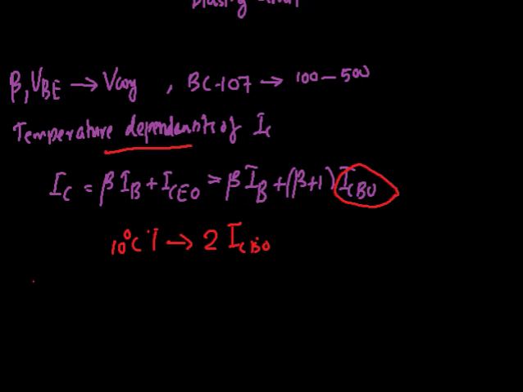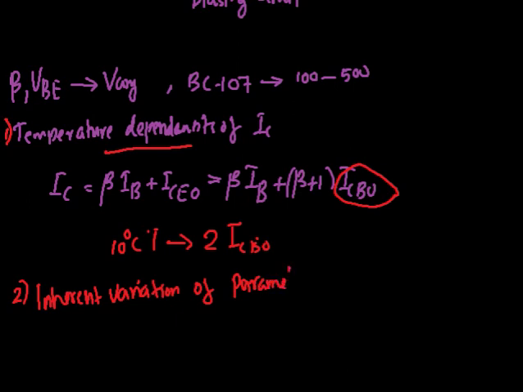Another problem is the inherent variation of the transistor parameters like beta and VBE. When we replace the transistor, we have seen that beta will be different for different transistors.